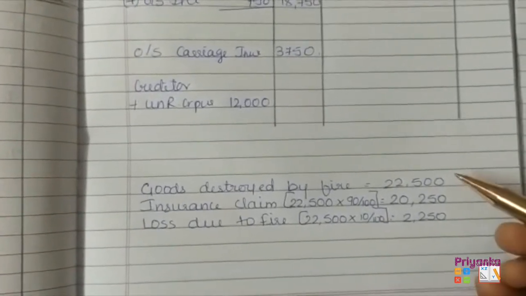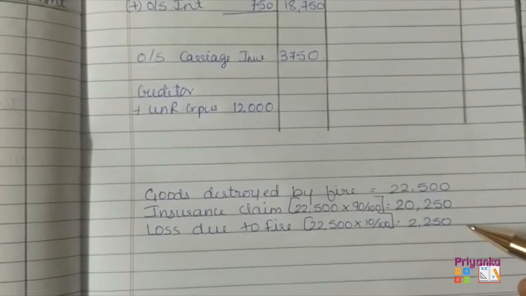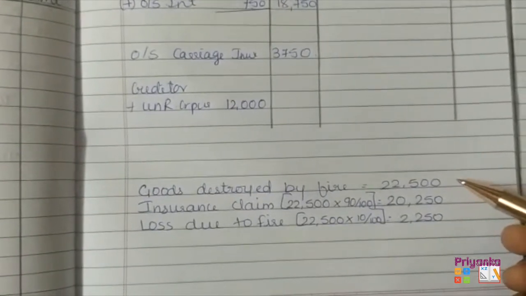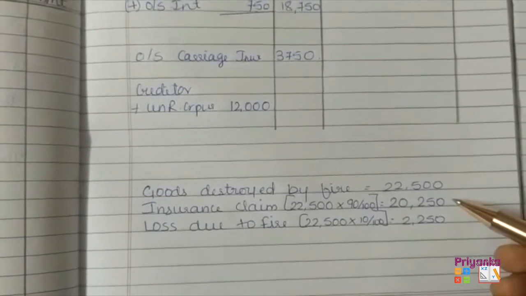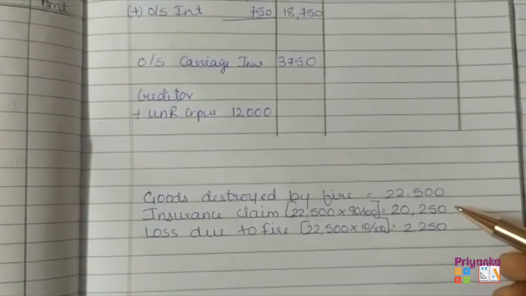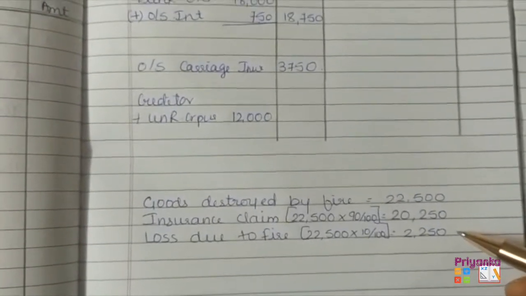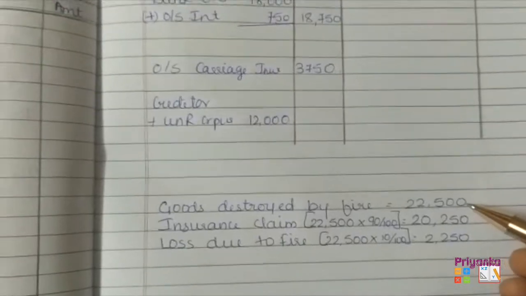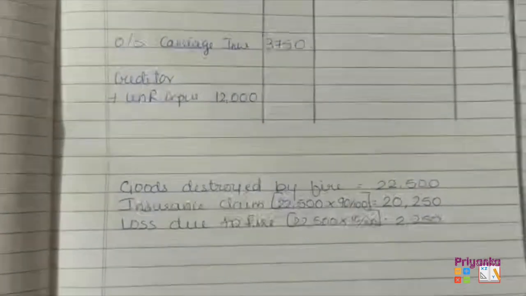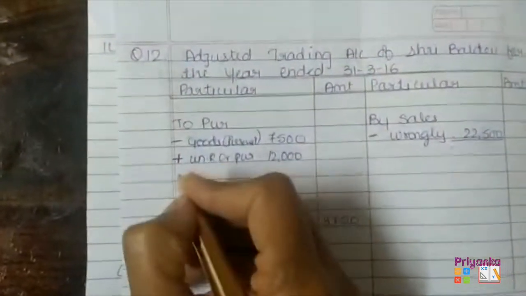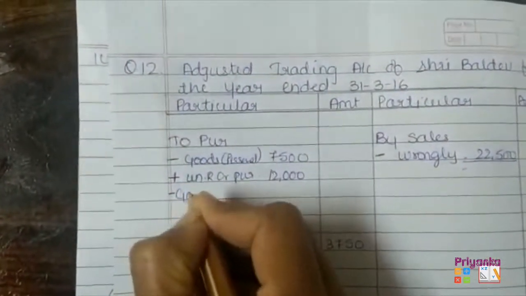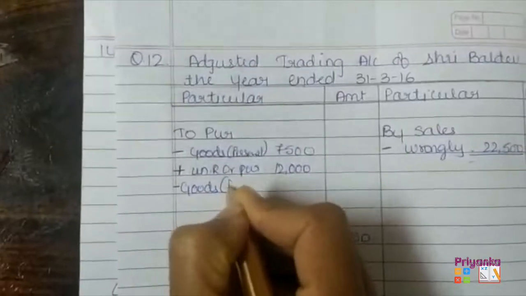So here we have three amounts which are going to be recorded. One, the goods destroyed; 90% the insurance company is giving us as a claim, and the remaining 10% is our loss. So first we'll take the goods destroyed by fire, that will come in the trading account, which is going to be minus goods destroyed by fire.